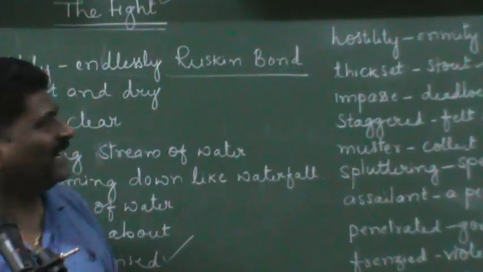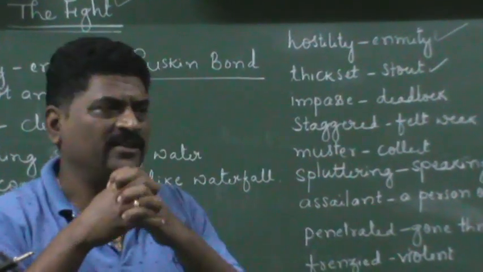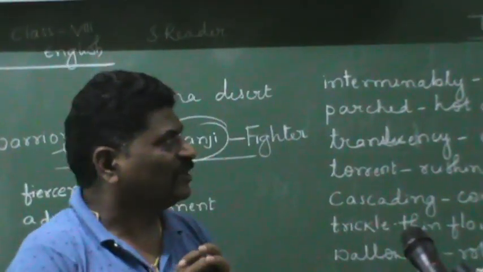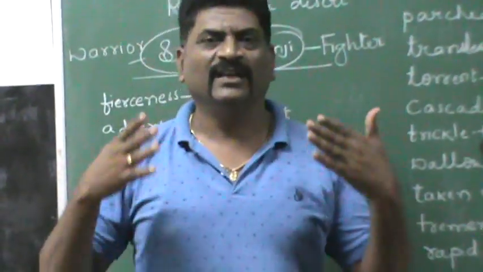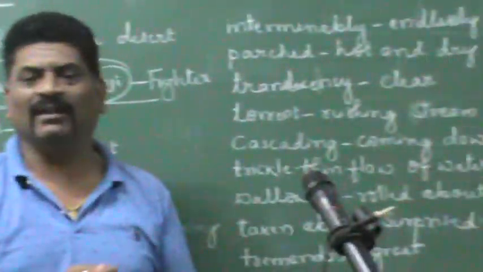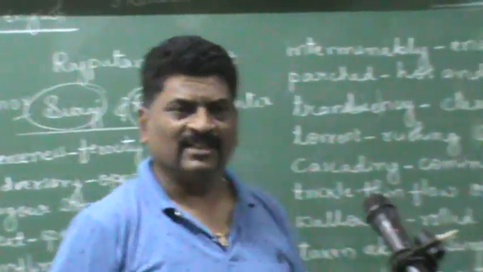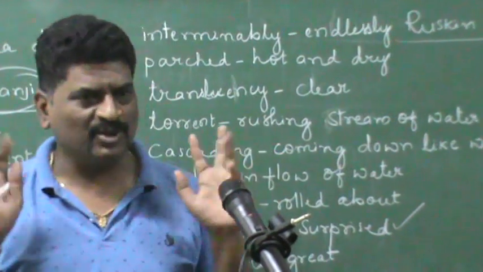So, the misunderstanding or the enmity is changing into a great friendship. This is how there is a solution for all the problems if we sit at the negotiation table and discuss in a peaceful manner. I think, children, you must have understood what the story is here.